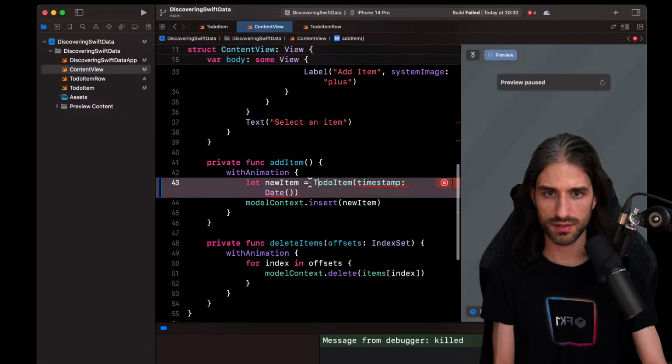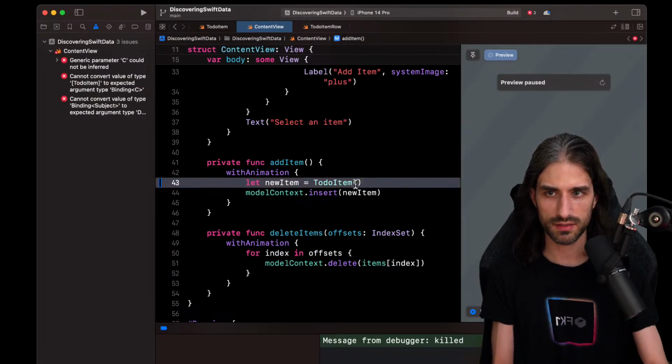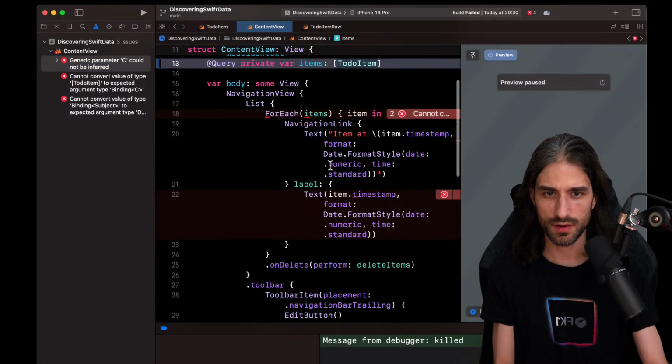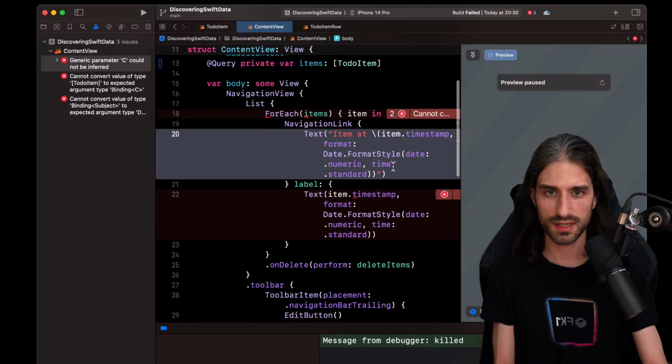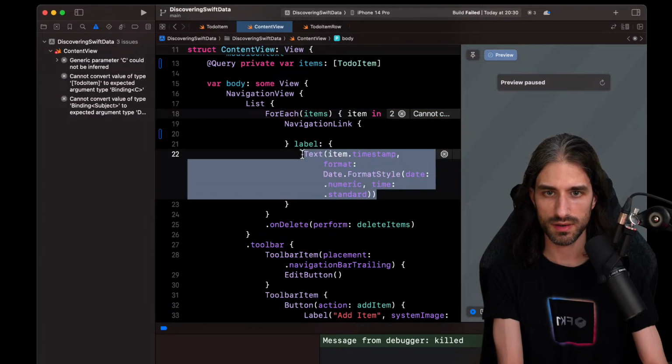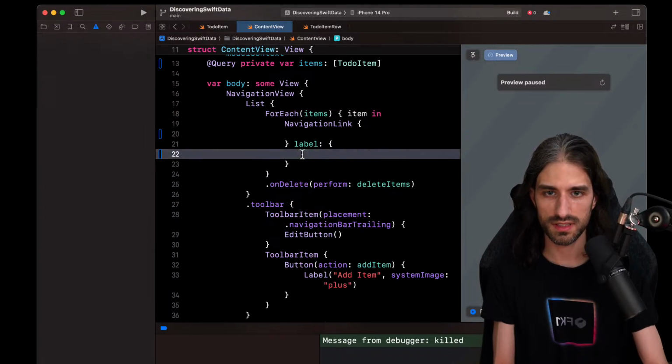And in the content view, I can just create a to-do item and rely solely on the default values, all right? And so here I have an error. Oh yes, because here I'm still using the timestamp in both places. All right, let me remove these things and see. Okay, having an empty view works.